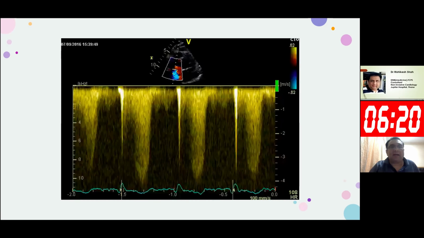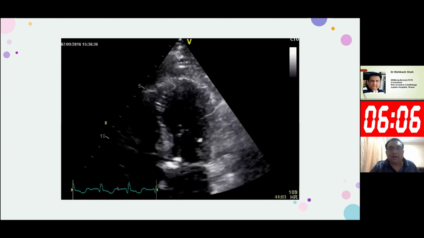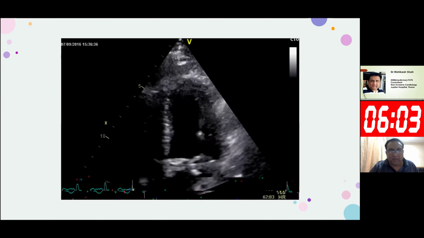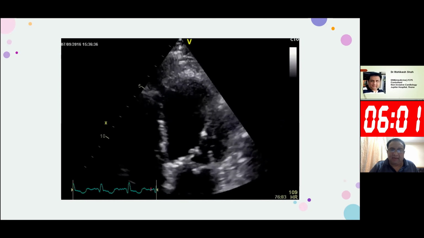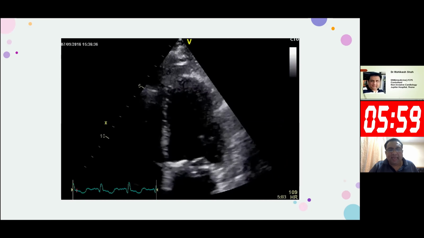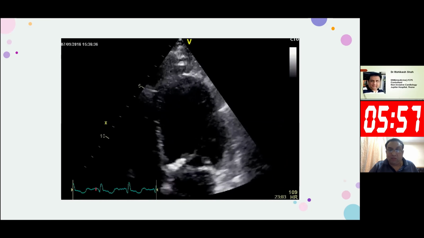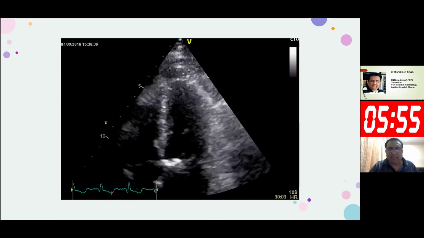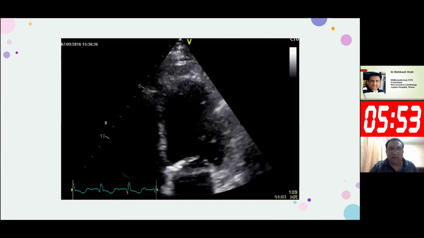and a hyperdynamic heart. So an LV failure with hyperdynamic heart and some amount of MR, we would probably think that we were dealing with some kind of acute MR. The cause of MR was not known, and we just couldn't find out what was the reason for this MR. This is in a 4-chamber view. Again, you can see the heart is hyperdynamic. The LV is pretty normal. The AML and PML are coapting well. There is no non-coaptation there, but there's something there on the AML which is not very clear.